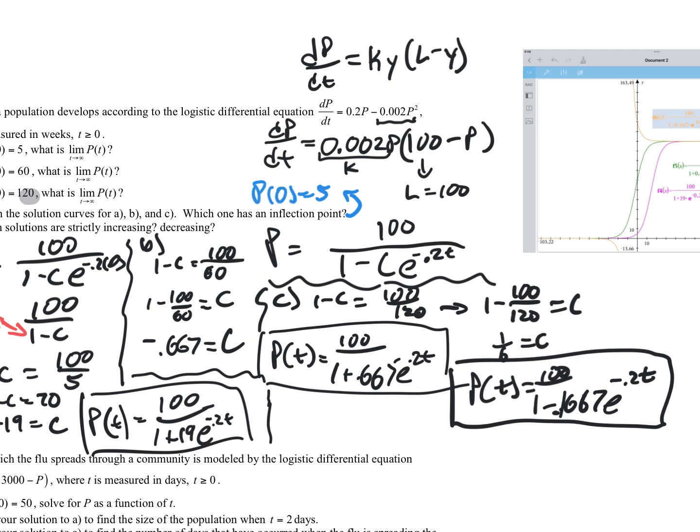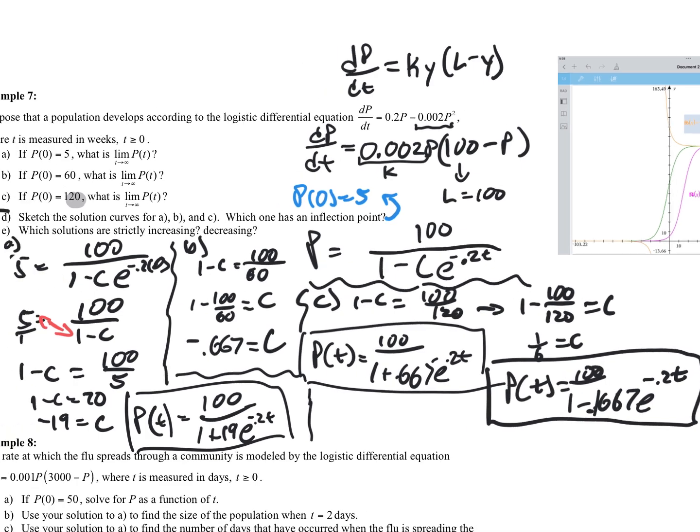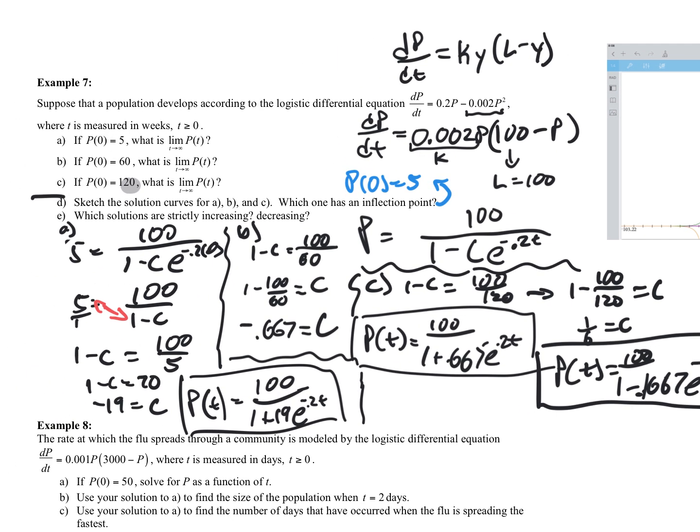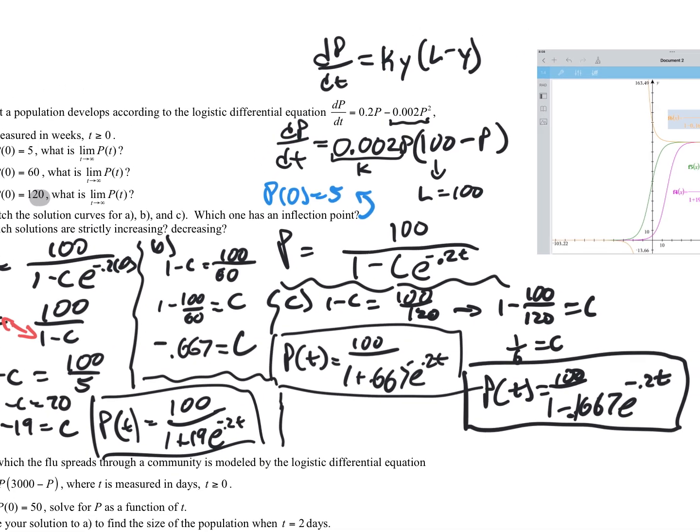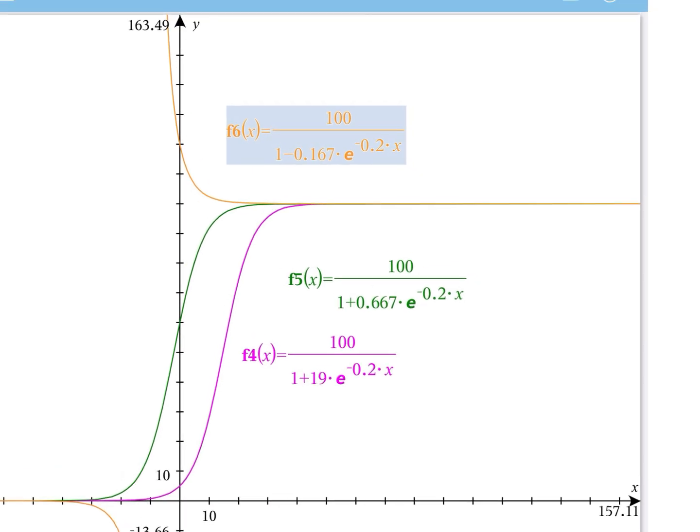All right, and then last but not least, which one is strictly increasing and which is strictly decreasing? Well, this one is strictly decreasing, which means it's always decreasing for values greater than 0. And this green one here is strictly increasing.